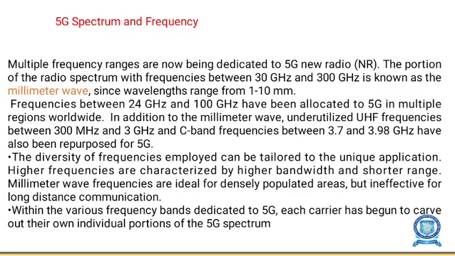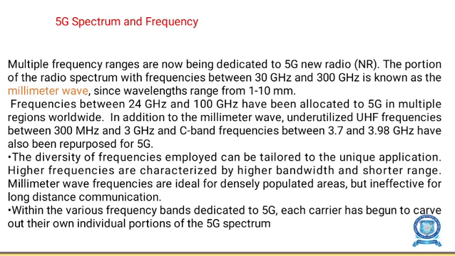5G spectrum and efficiency. Multiple frequency ranges are dedicated to 5G. The portion of radio frequency ranging from 30 GHz to 300 GHz is known as millimeter wave, since the wavelength ranges from 1 to 10 millimeters. Frequencies between 24 GHz and 100 GHz are allocated to 5G in multiple regions worldwide.